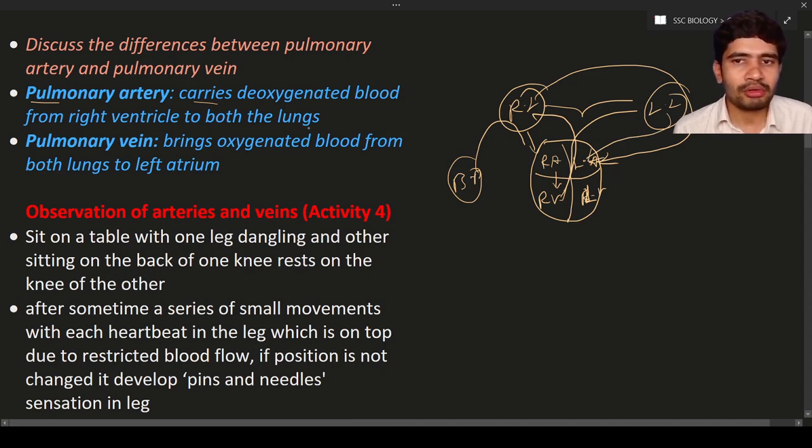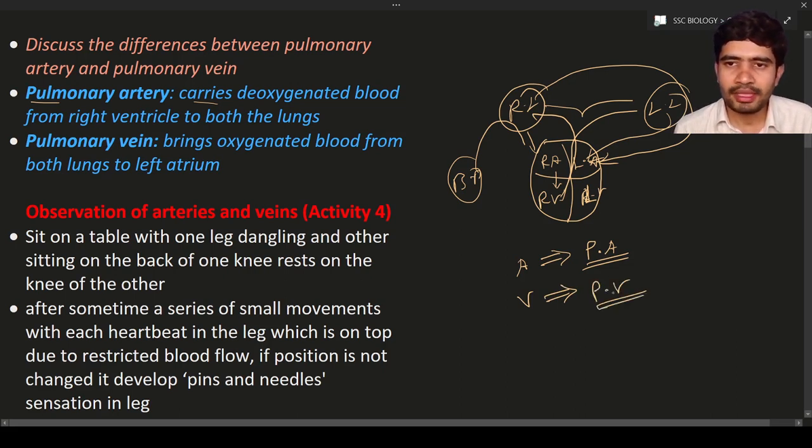Here you have to remember that the only artery that pumps deoxygenated blood in the entire system is the pulmonary artery. It supplies deoxygenated blood. And the only vein that carries oxygenated blood is the pulmonary vein.